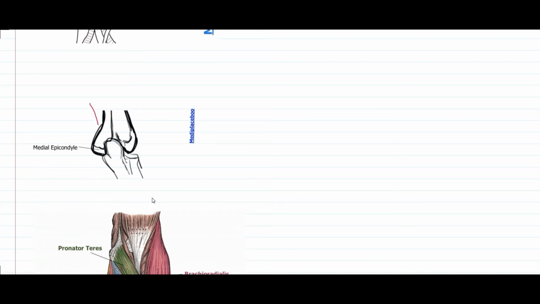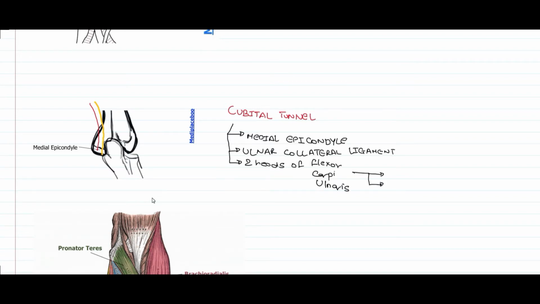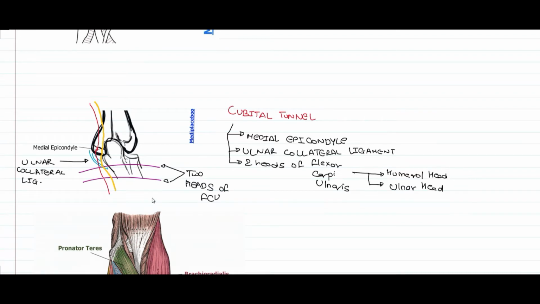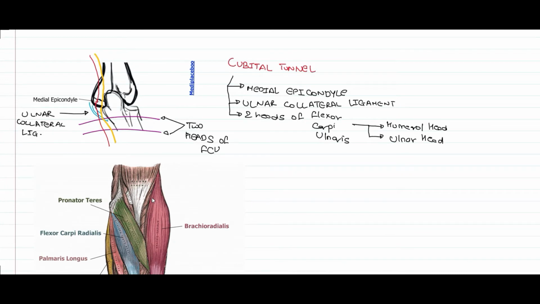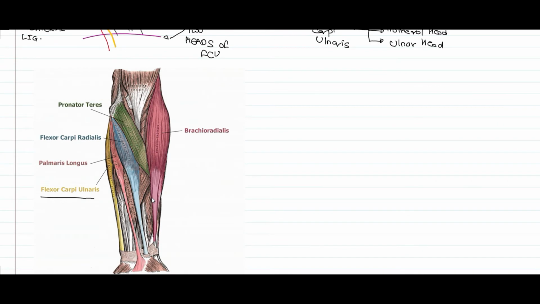Here, the superior ulnar collateral artery along with the ulnar nerve will pass through the cubital tunnel. The cubital tunnel is an important anatomical structure formed by the medial epicondyle, the ulnar collateral ligament, and the two heads of flexor carpi ulnaris, that are the humeral head and the ulnar head. After passing through the cubital tunnel, the superior ulnar collateral artery will get involved in the anastomosis of the elbow joint, whereas the ulnar nerve will continue its path further.